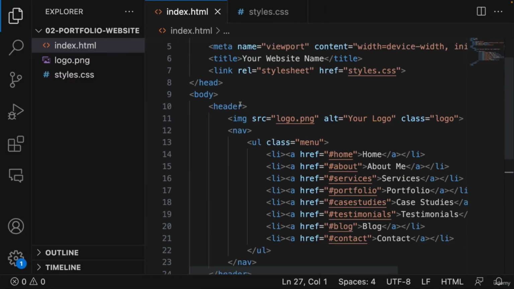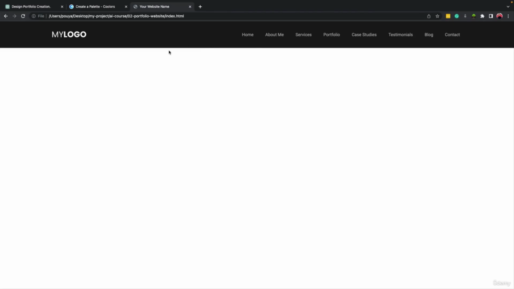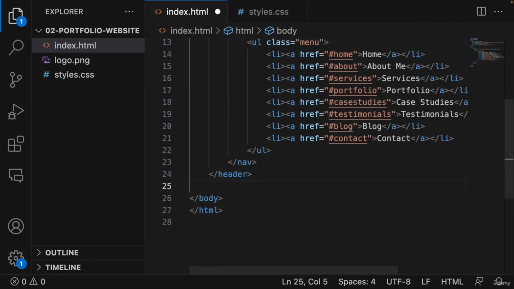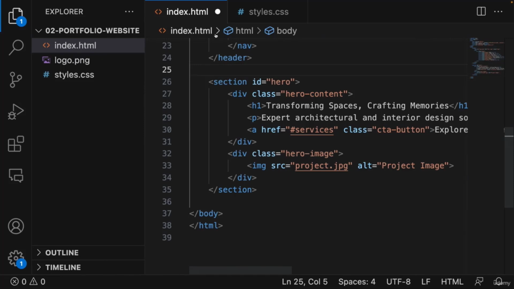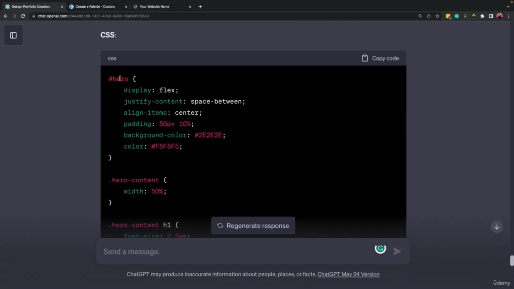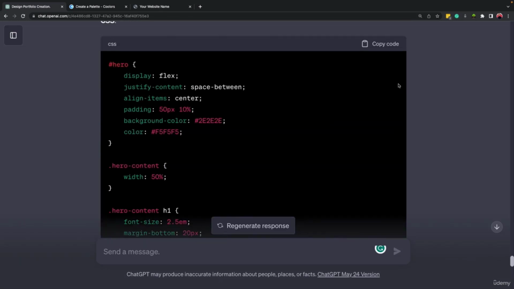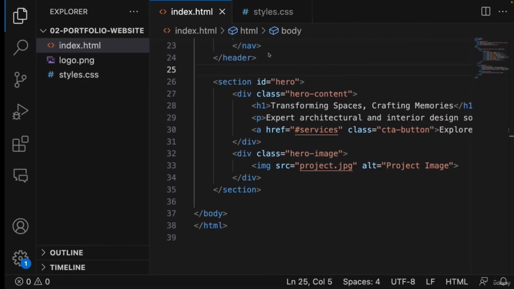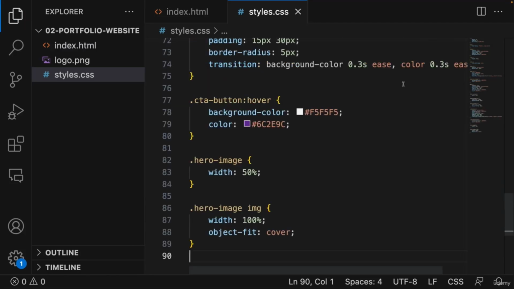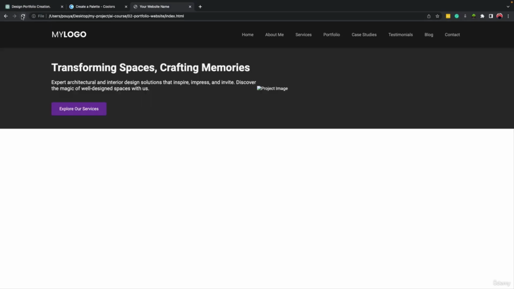Because this is under the header section, this is the header, and we have to add it after the header. So we have the header here, then we have this hero section with some information here. Let's save this. Then we have the CSS code. Let's come here and copy all of it, jump into the styles.css file and paste it after the code that we had. So let's refresh the page. And here it is. This is the hero part.